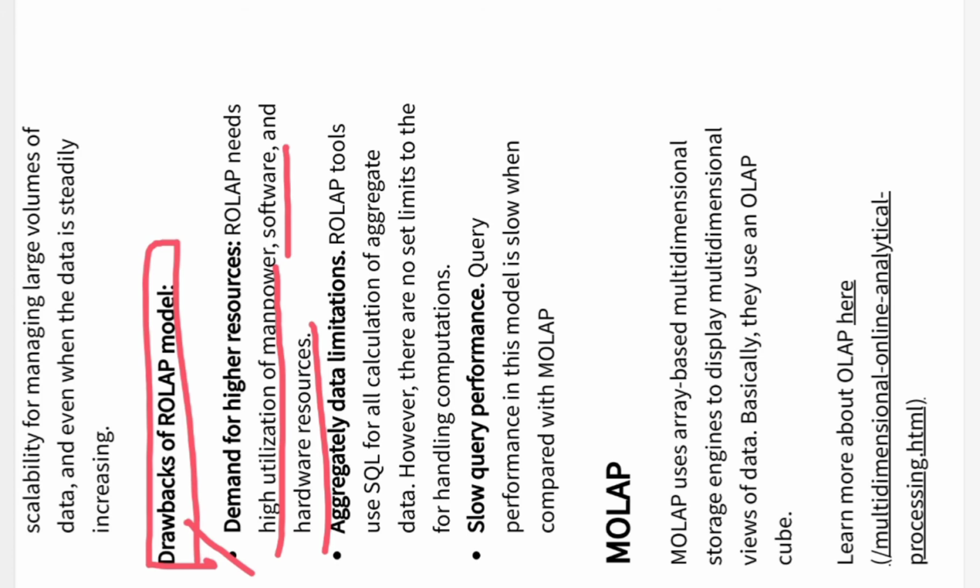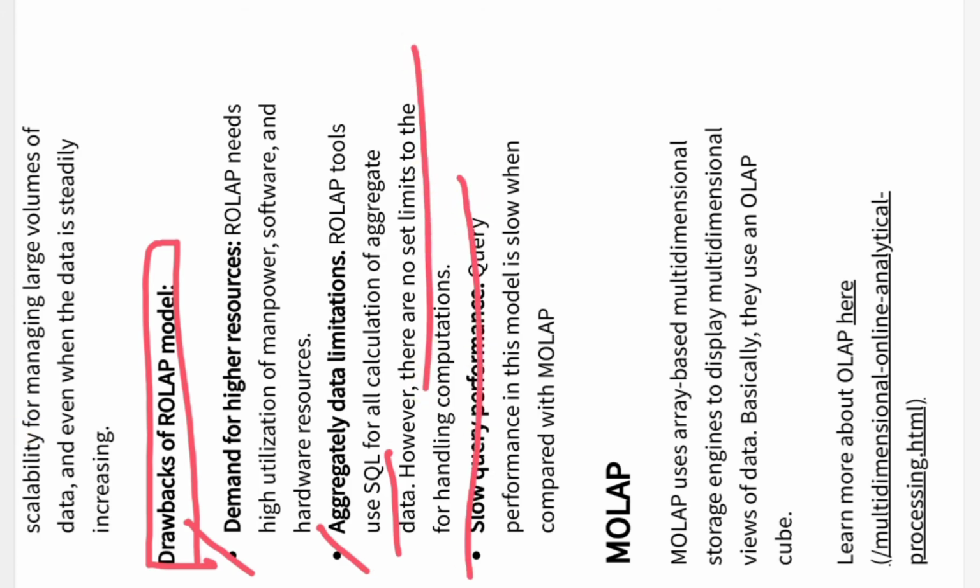Then the other disadvantage is the aggregate data limitations. Why are there data limitations? Because we use SQL for all calculations. We use SQL as a tool to write the query and to calculate the aggregation of the data. That's why there will be no limits on where these computations are going to end. That's why aggregate limitations of the data are there.